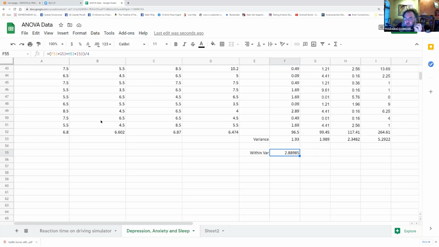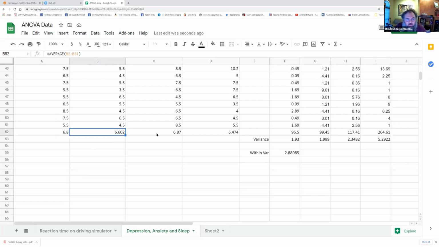So this within group variance score represents the amount of variance in my data that is explainable by random chance alone. Or in other words, I would expect random chance to produce a variance of about 2.9. Right. So if the variance between the groups is substantially larger than 2.9, then something other than random chance is causing the groups to be different. The big question, how the heck do I determine the variance between the groups?